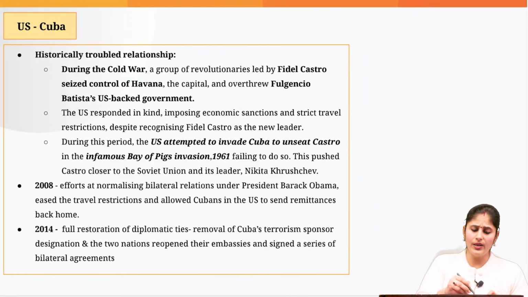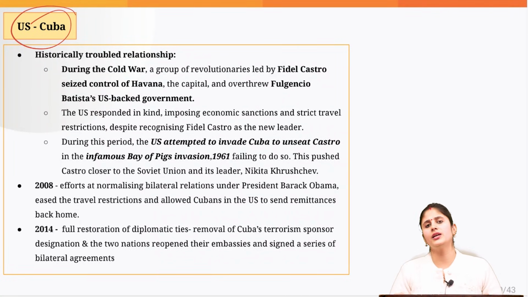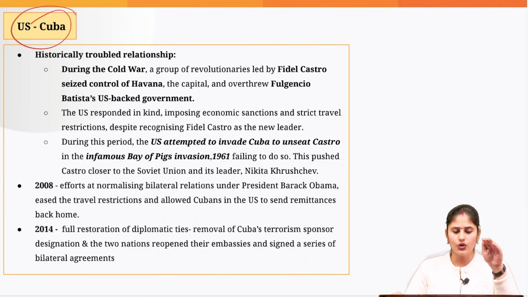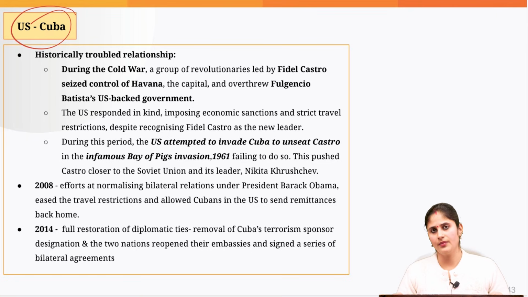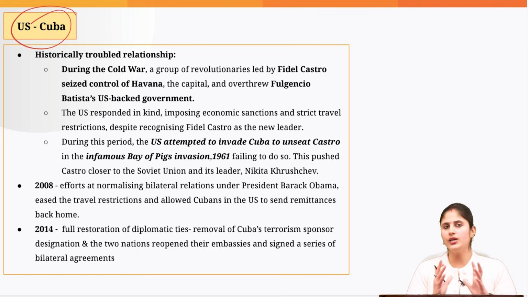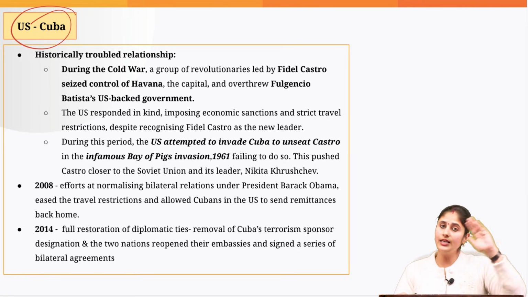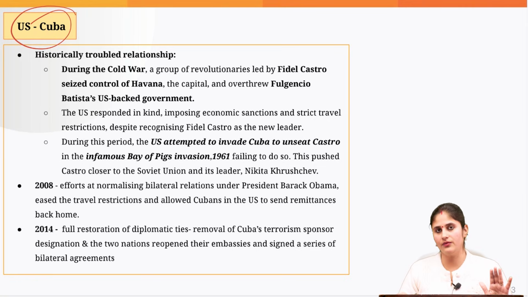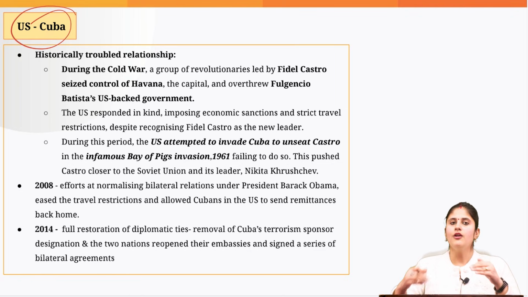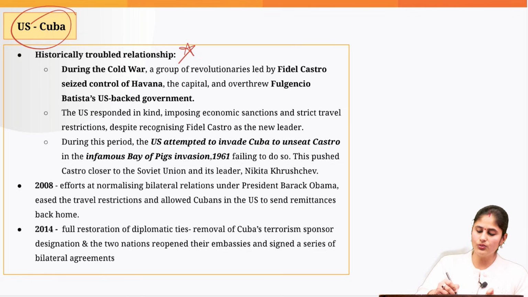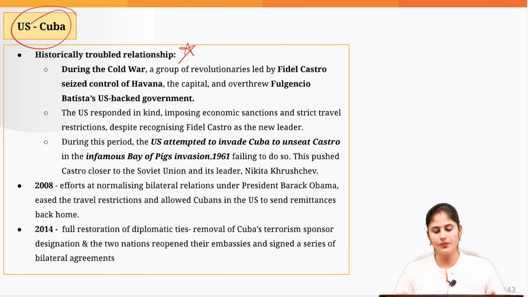Going further, when it comes to Cuba, the US has pointed out that with the fall of Venezuela, Cuba would also not be able to survive. Okay, let's understand how the relations were between the US and Cuba. So when it comes to Colombia and Mexico, initially the US shared a cordial relation with them. But when it comes to Cuba, from a historical perspective also, if you see, the two shared a very troublesome relationship.